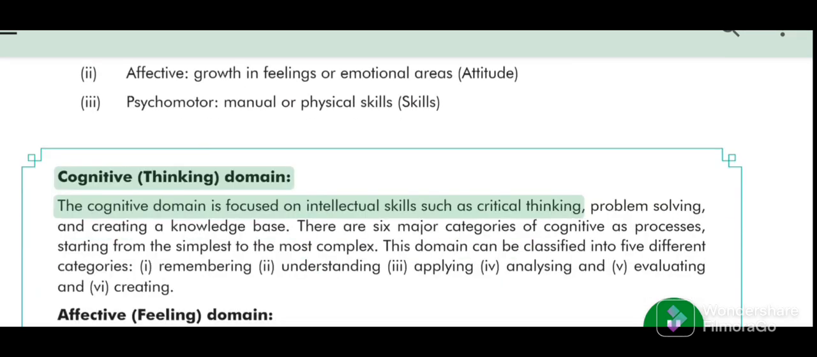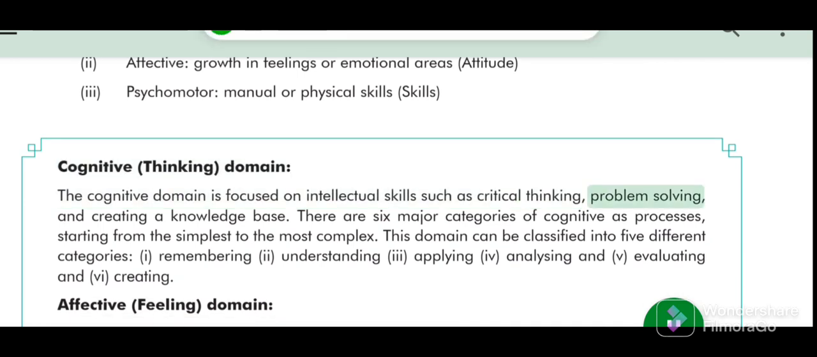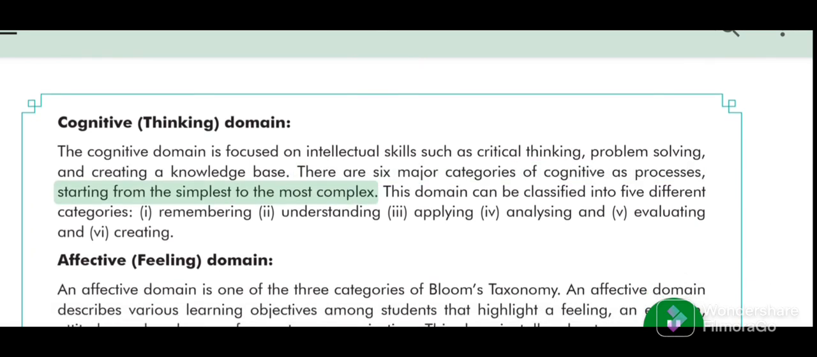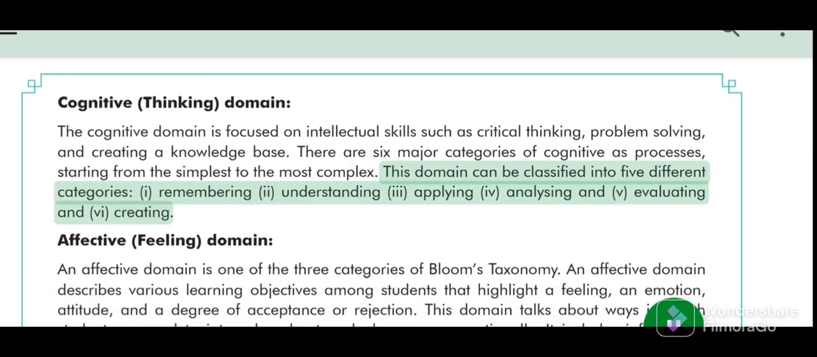Cognitive, thinking domain. The cognitive domain is focused on intellectual skills such as critical thinking, problem solving, and creating a knowledge base. There are 6 major categories of cognitive processes, starting from the simplest to the most complex. This domain can be classified into categories: remembering, understanding, applying, analyzing, evaluating, and creating.